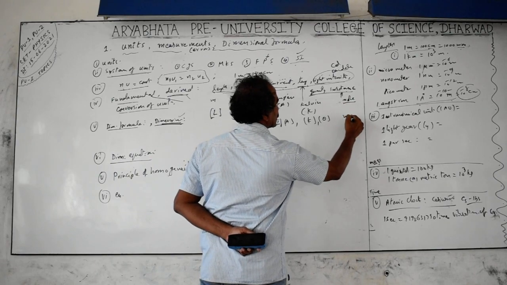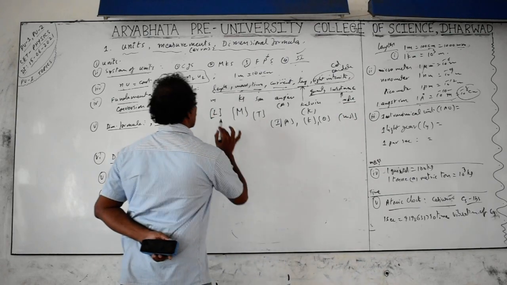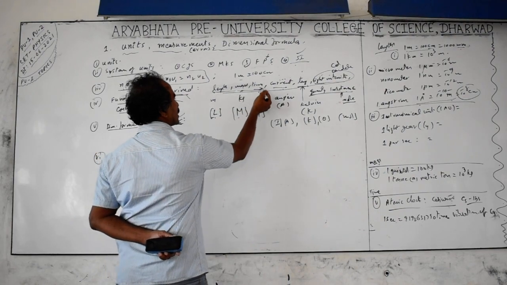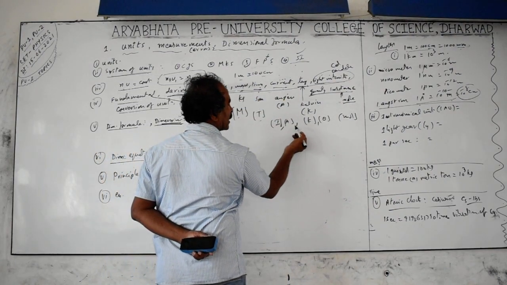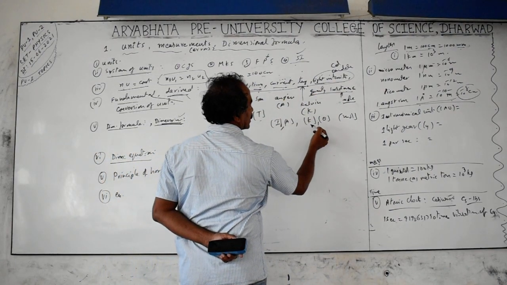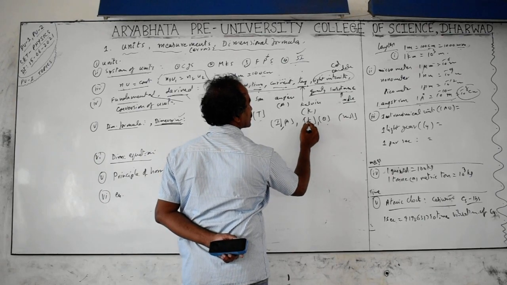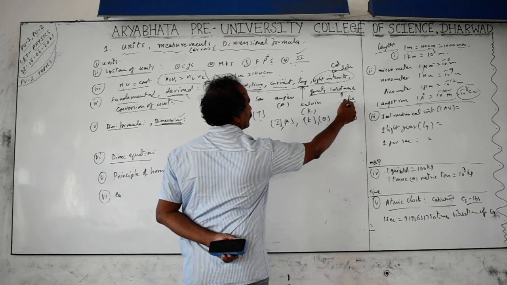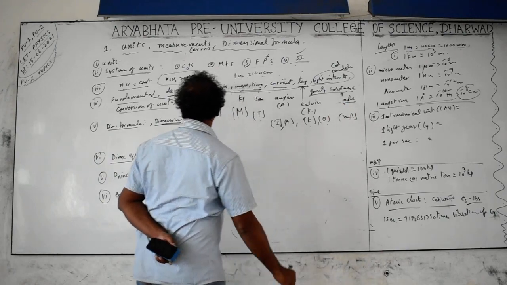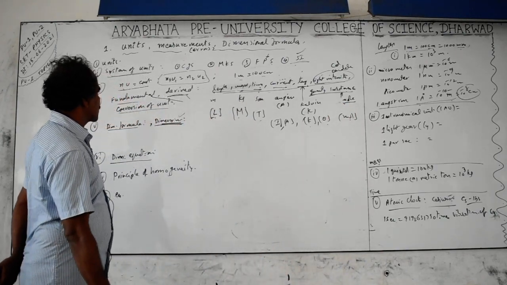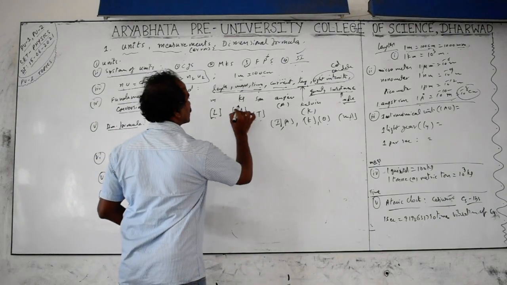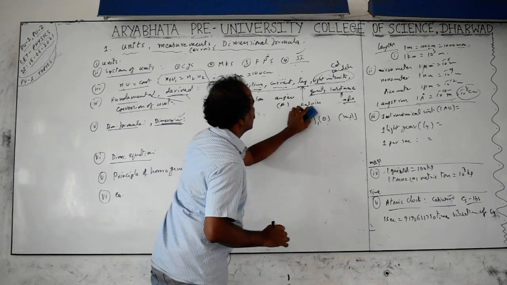And mole is MOL, for the quantity or amount of substance. These are the dimensional symbols for the fundamental quantities, which you use to write the dimensional formulas.